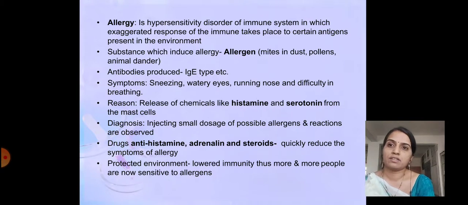So allergy is a hypersensitivity disorder of the immune system in which an exaggerated immune response takes place to certain antigens present in the environment. Substances which induce allergy are called allergens.